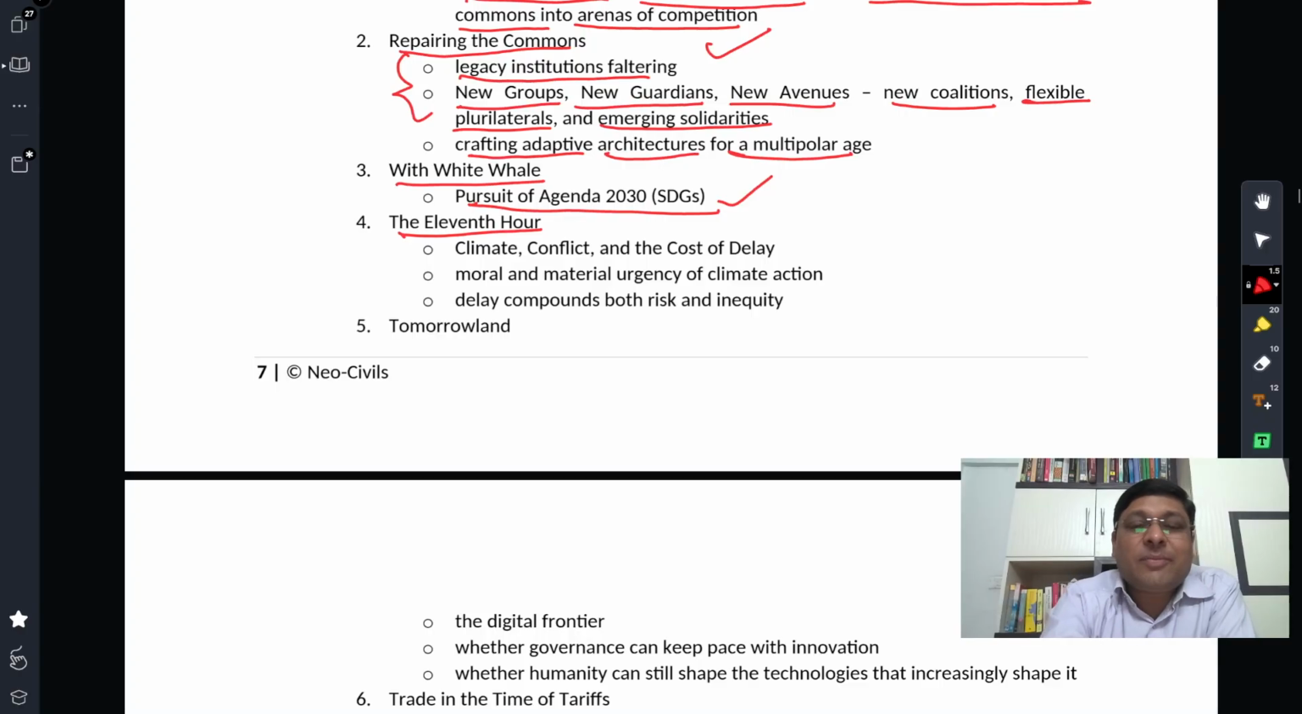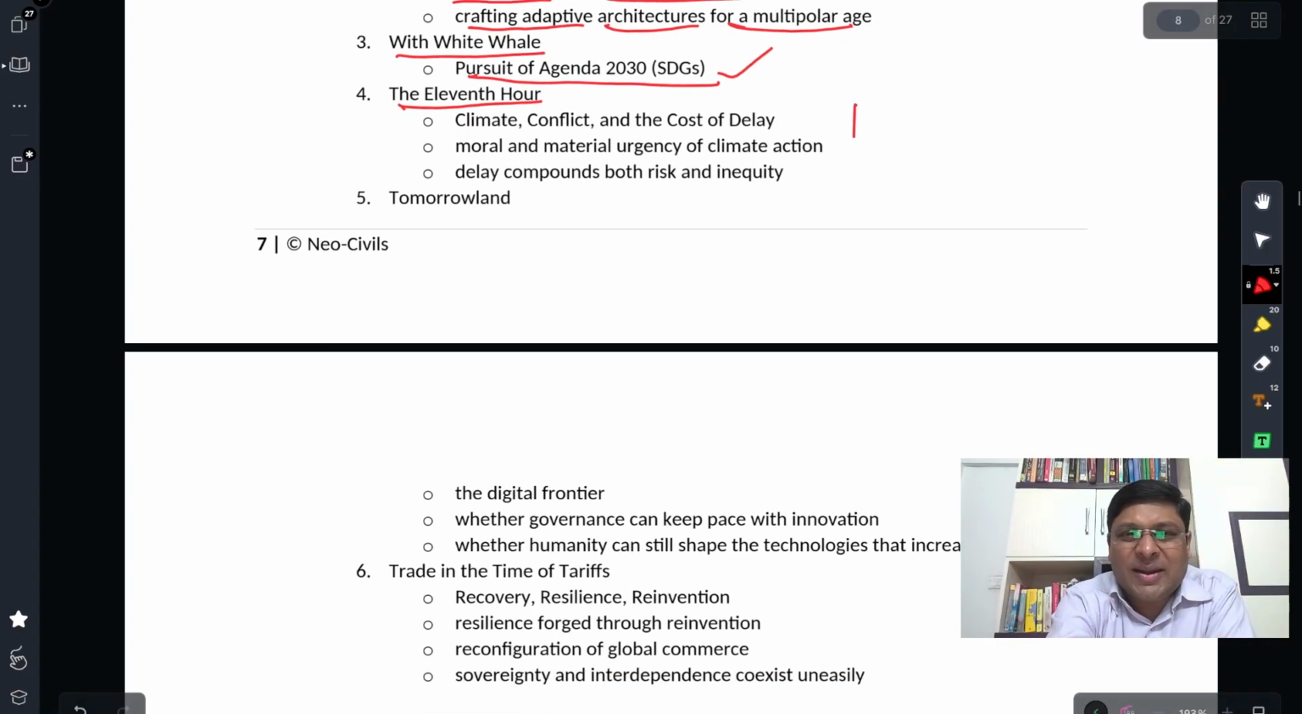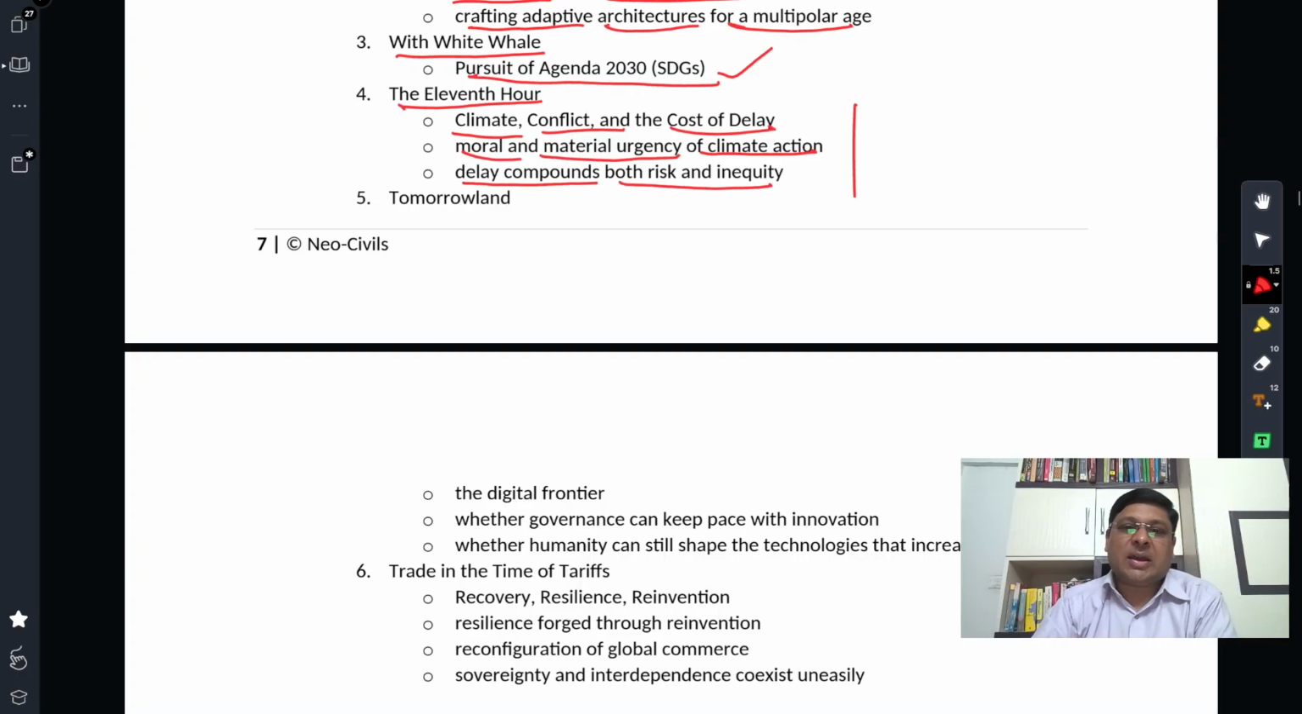The fourth publication was 11th Hour. I have talked about that, so let's go through it quickly now. We are in the 11th hour, in urgency in terms of climate change. Climate conflict, cost of delay, moral and material urgency of climate action, and delay compounds both risk and inequity. Because if we stop development, many countries and regions are quite poor and backward. How to balance that out? We have to protect the environment as well as ensure enough development to take care of poverty, hunger, and other problems. That's one area of concern.